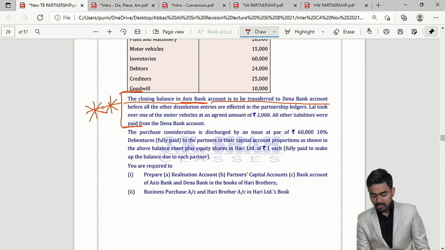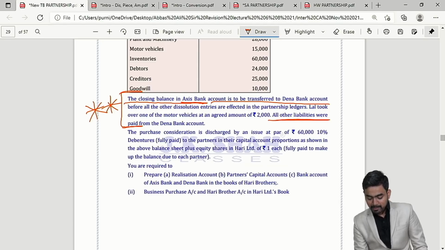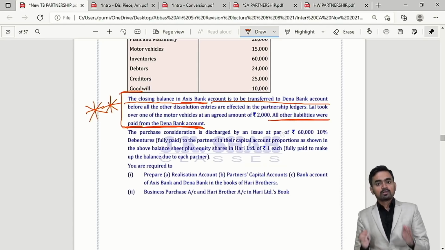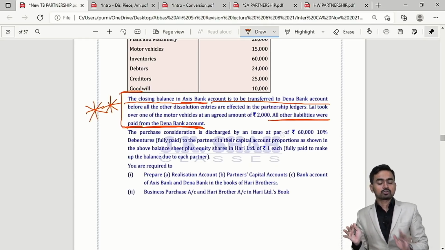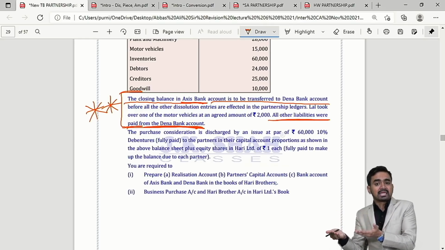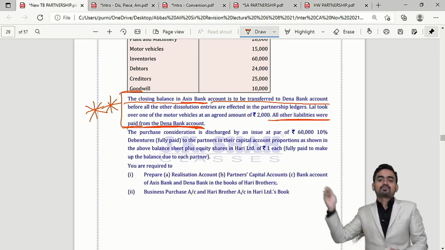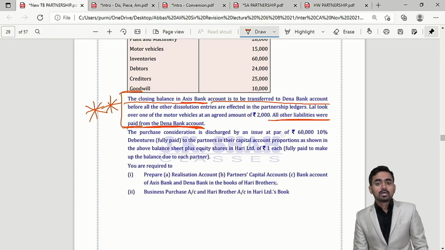But please check. They are saying all the liabilities were paid from Dena Bank. So whatever payment you make, it is out of the overdraft account. So logically your overdraft balance will increase in the partnership firm, then it will be taken over by the new company. Correct, my dear students? Okay.